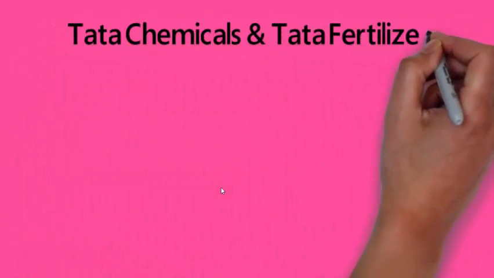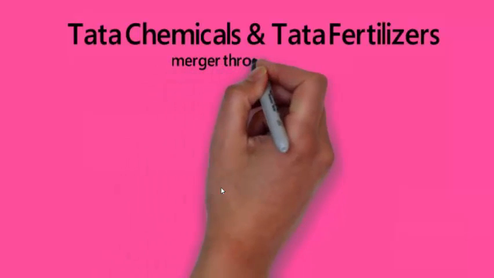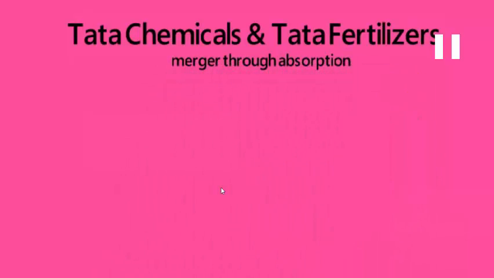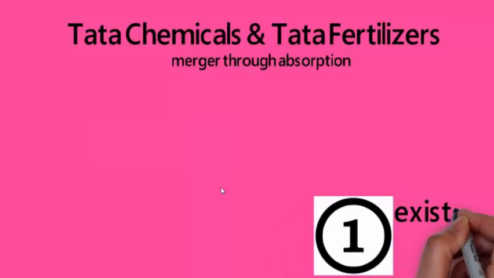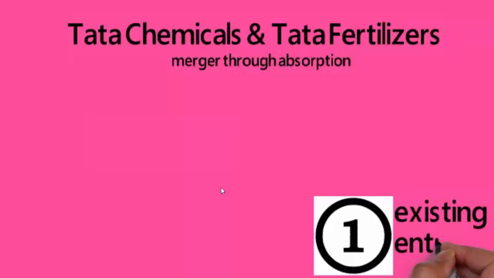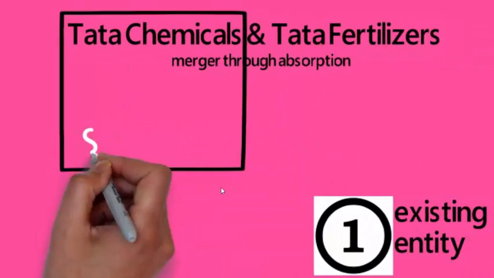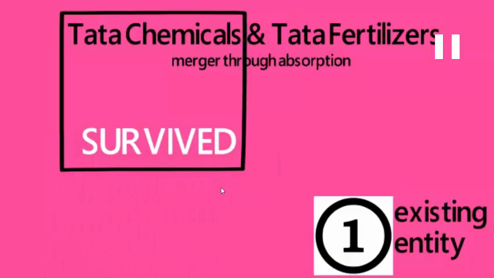The merger of Tata Chemicals and Tata Fertilizers is an example of merger through absorption. What is merger? It is the combination of two or more entities into one single existing entity, not a new entity. In this case, the existing entity, Tata Chemicals, survived. It is the company that remained after the merger, and Tata Fertilizers was dissolved.